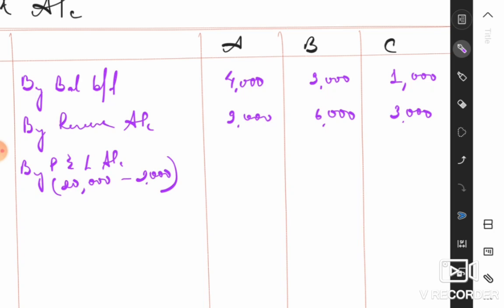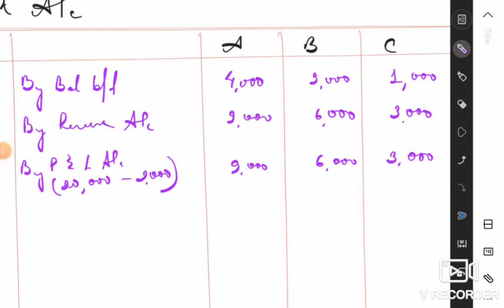So total profits now comes to rupees 18,000, and 18,000 when it is divided in the ratio 3:2:1, just like for reserve, we are getting rupees 9,000, 6,000 and 3,000 for partners A, B and C respectively. Okay, so these are the amounts. Now there are no further undistributed profits or losses under the old balance sheet. So what we have to do next is, of course, to go to the additional information.